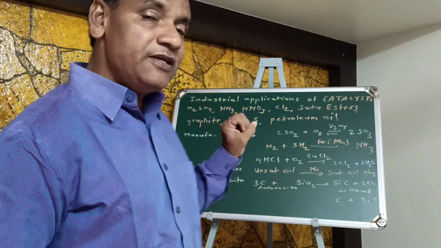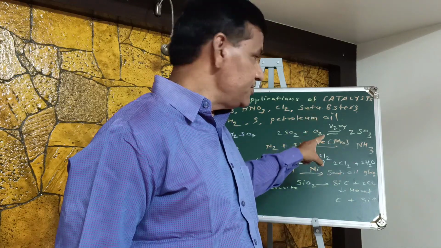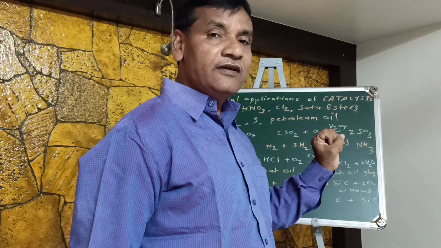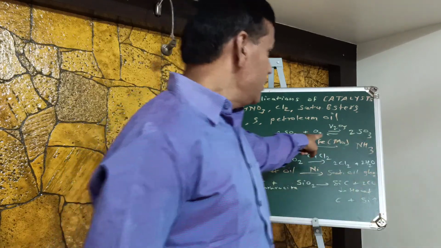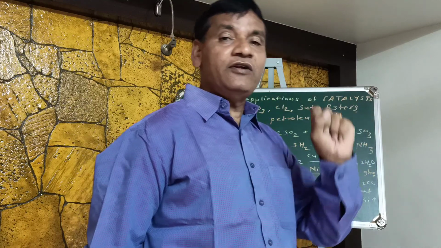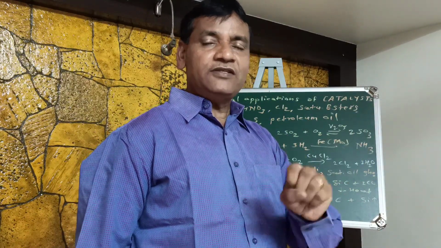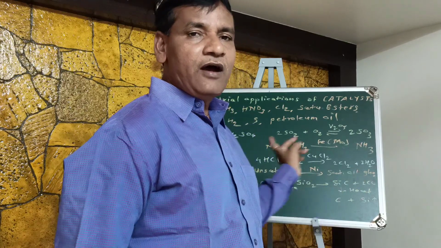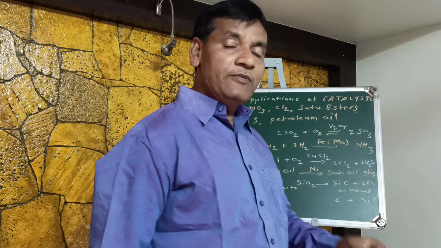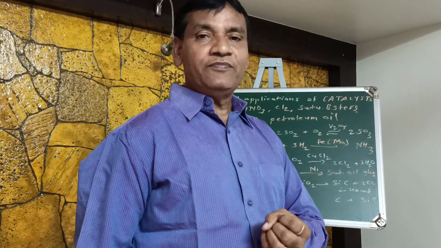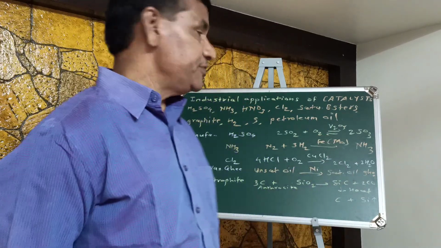gases. But for this conversion, iron is used as a catalyst, and to promote this iron, to activate this iron, to enhance the activity of iron, molybdenum in small quantity is also mixed. So iron plus molybdenum, this is the combination for conversion of hydrogen plus nitrogen into ammonia. Okay, so here molybdenum is a promoter, activator. It promotes the action of the iron catalyst.